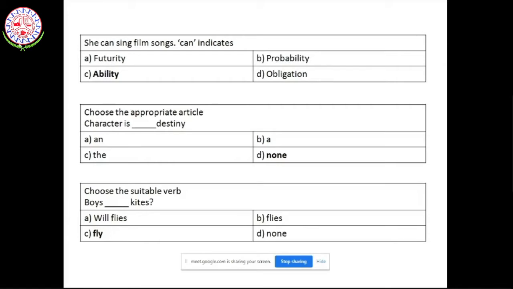I'm going to talk about articles and subject verb agreement and prepositions and how to identify them. I'm going to give the tips and tricks on how to identify the right subject verb agreement, how to identify the right article, how to identify the right preposition in the later part of my session. Right now, just concentrate on the type of questions that could be asked for your examination.